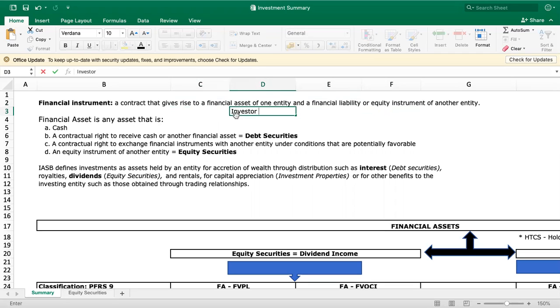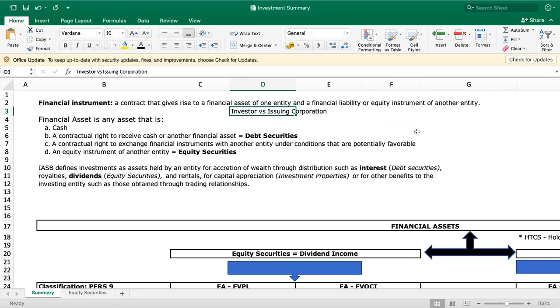It's a transaction between the investor and the issuing corporation. The investor has the financial asset, and the issuing corporation has the financial liability or equity because of that contract between the two parties.